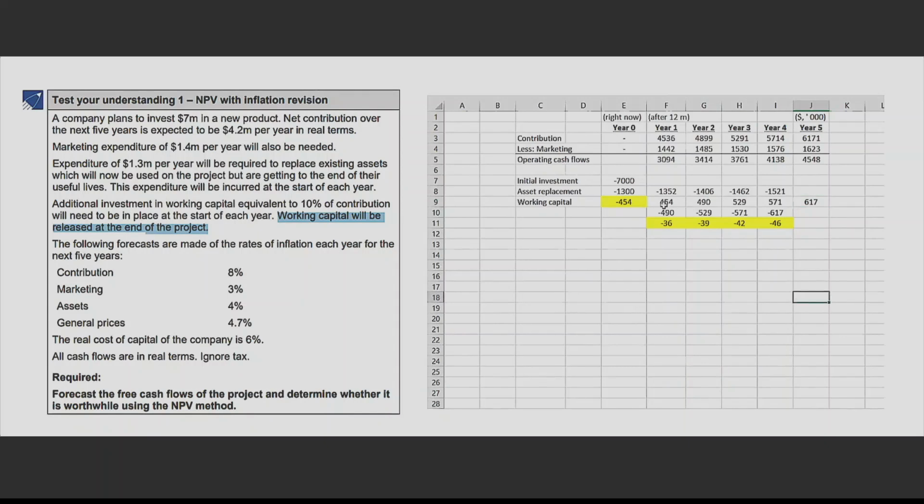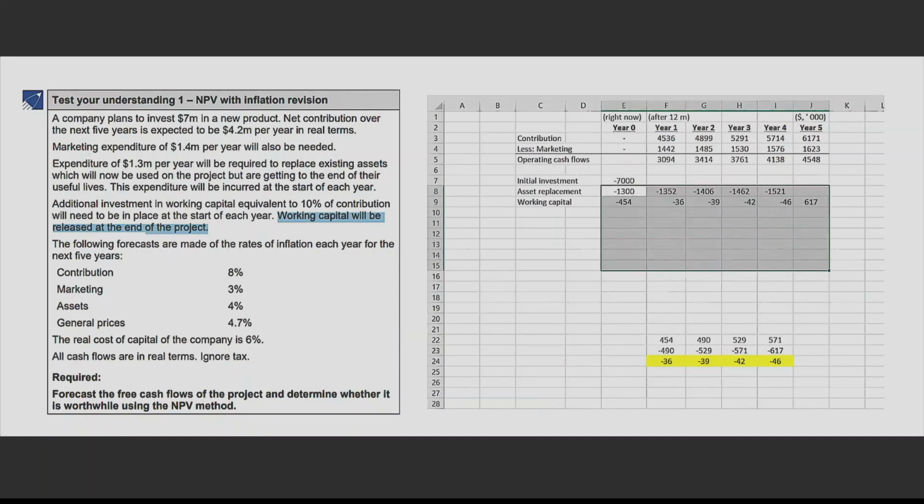But now these calculations are not relevant for me. So I need to erase them. Okay? Or let me just put them as a separate working. And I will just take the net values here. Right? So this is the working capital impact. Now we have everything.